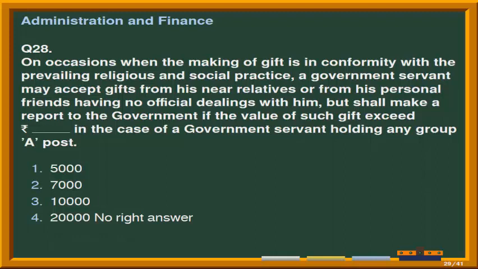Options are number 1, 5,000, number 2, 7,000, number 3, 10,000 and number 4 is 20,000. As there is no correct answer in these options, there is no right answer, but the correct answer is rupees 25,000.